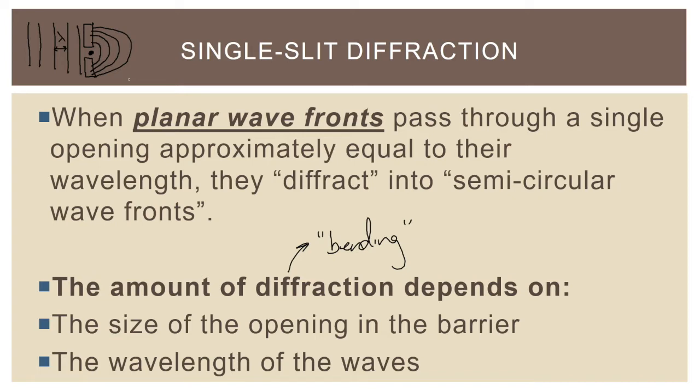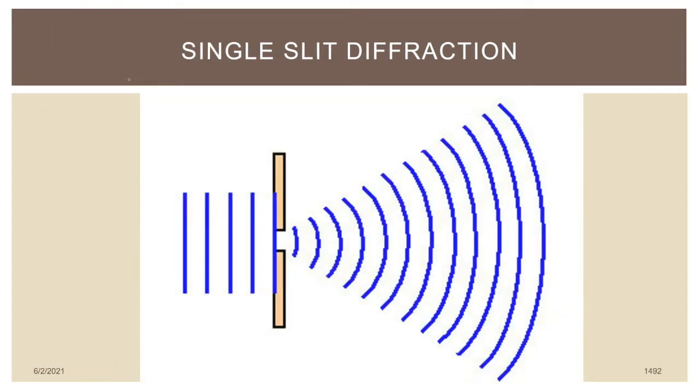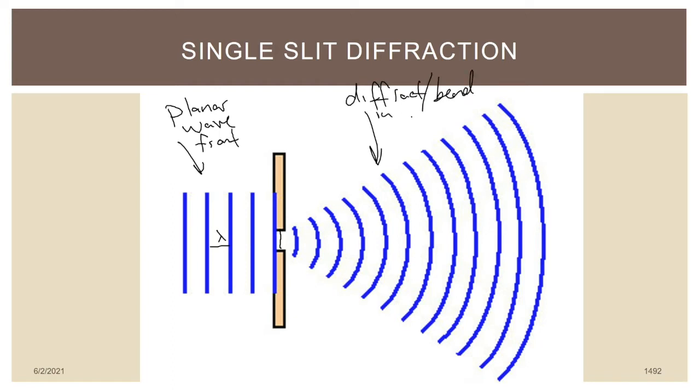All right, so here's a better drawn picture of single slit diffraction. Notice here we have these planar wavefronts on the left-hand side of the diagram. They are approaching the opening in the barrier. You can see here that the wavelength is approximately equal to the width of the opening. And then we see they diffract or bend. And I'm going to actually write here, diffract/bend into semicircular wavefronts. That's the basic idea behind diffraction.